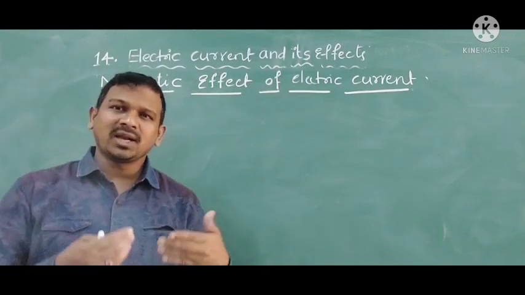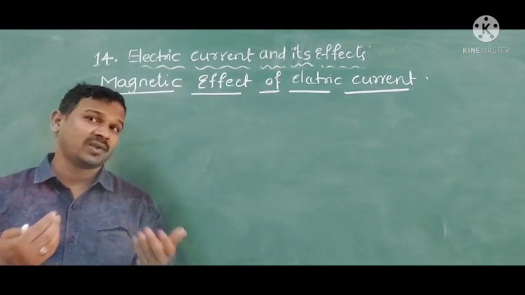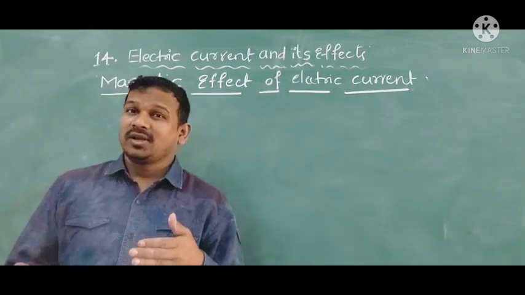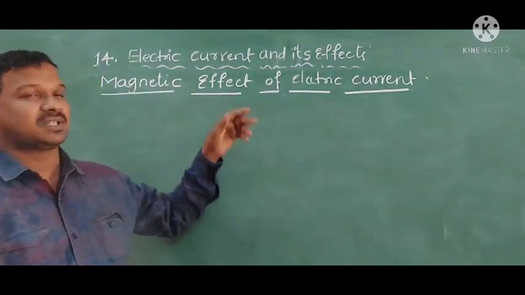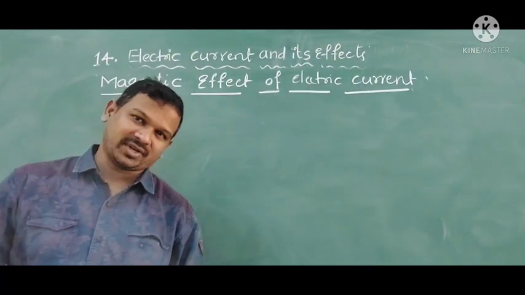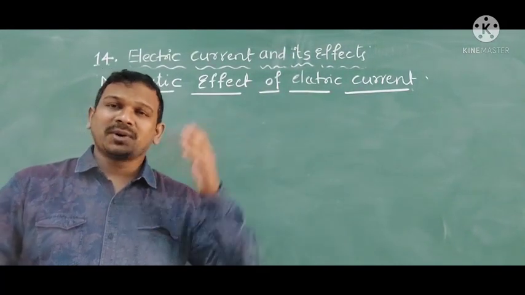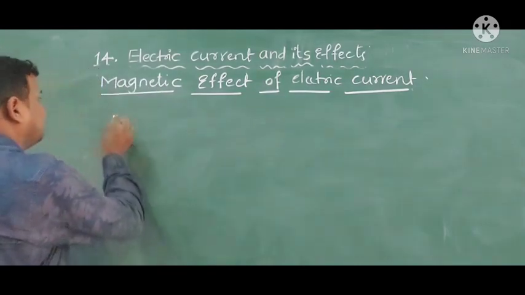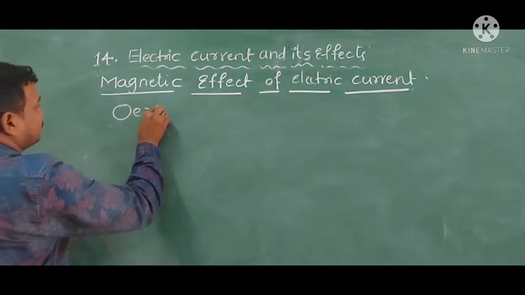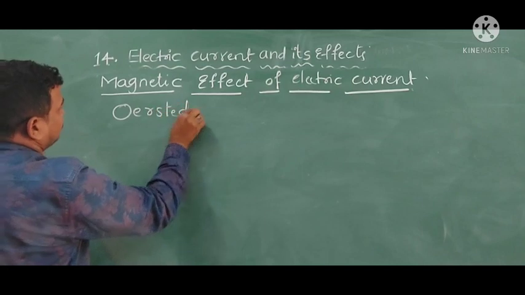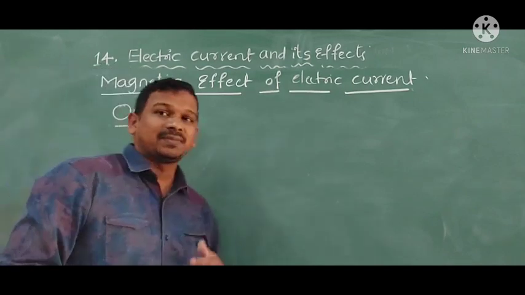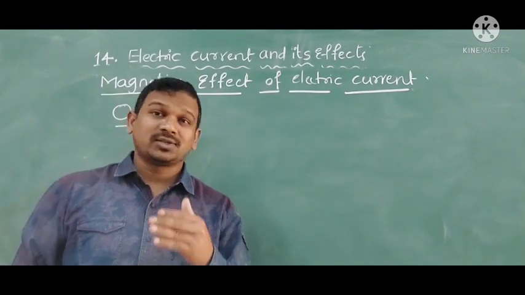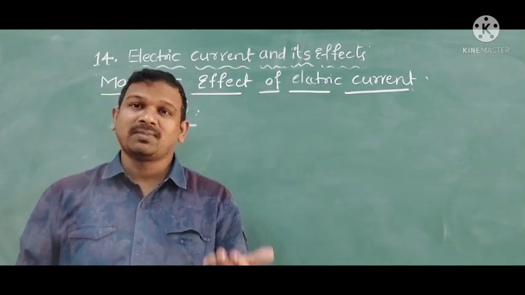Now, other than the heating effect, is there another effect also? Yes. Magnetic effect. Once upon a time, a scientist named Oersted observed that the flow of electric current also shows a magnetic effect.